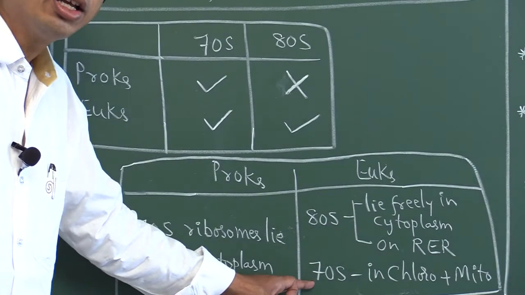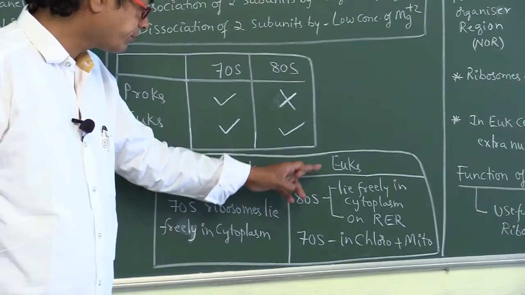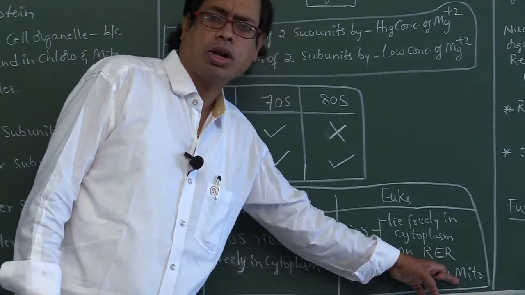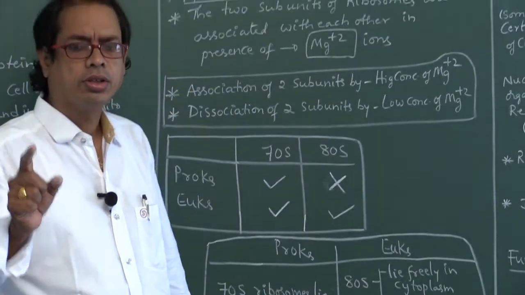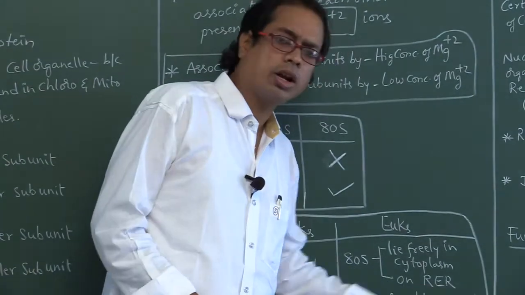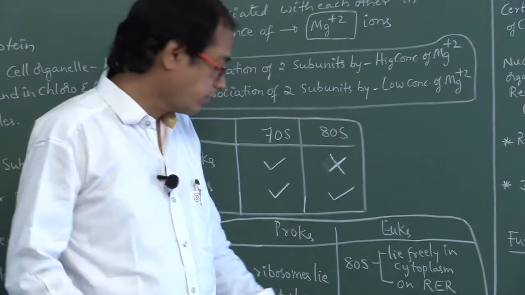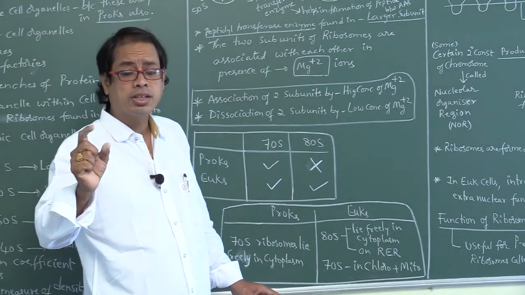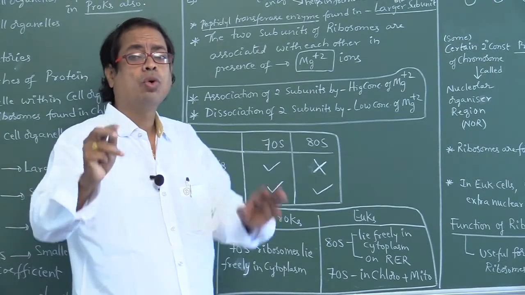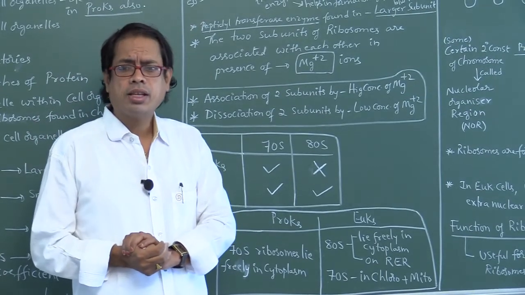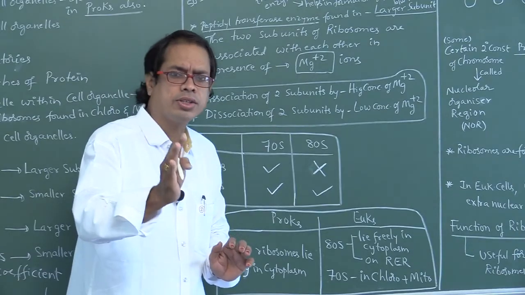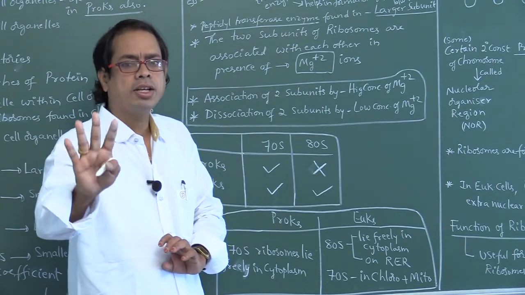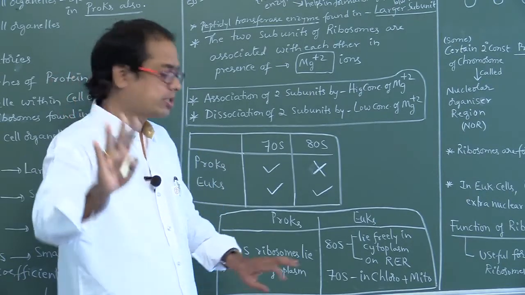Where do you find 70S type of ribosomes in eukaryotes? That is inside the chloroplast and inside the mitochondria. Plants means both chloroplast and mitochondria. Whereas in animal cells, where do you find 70S? Only in mitochondria. Why? Because chloroplasts are found only in plant cells, not found in animal cells.